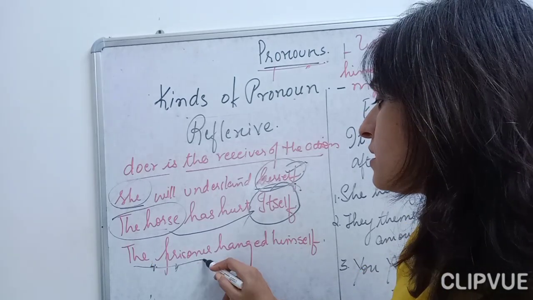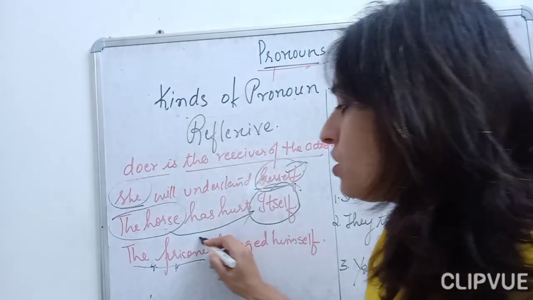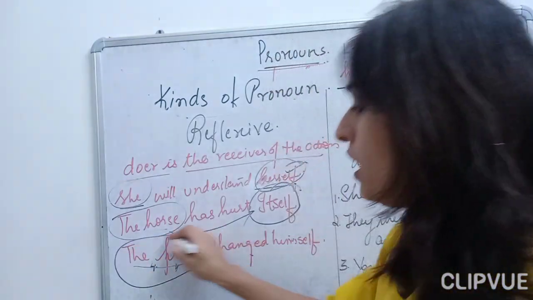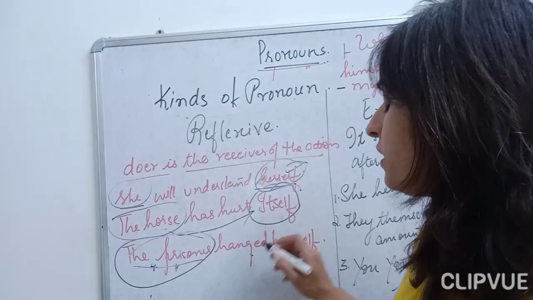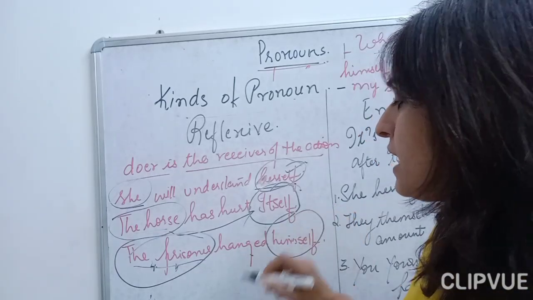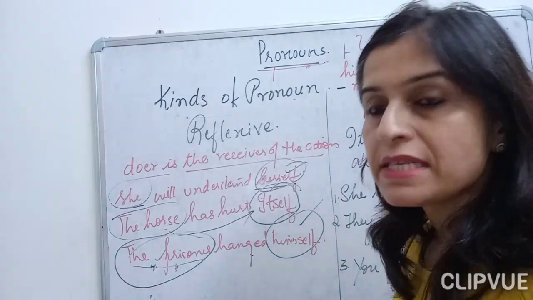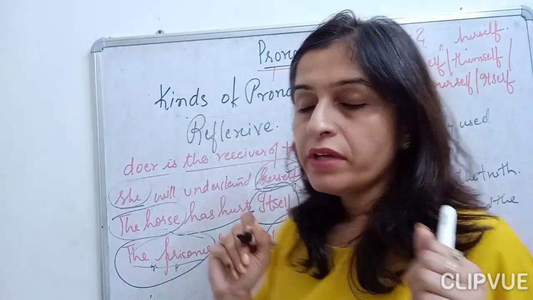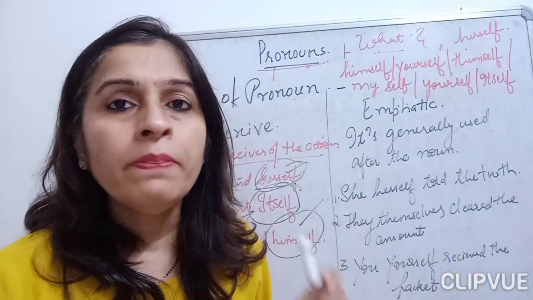The prisoner hanged himself. So who is the subject here? Who is doing this action? The prisoner is doing the action. And what has he done? He has hanged himself. So this is called the reflexive pronoun where the doer of the action is the receiver of the action.